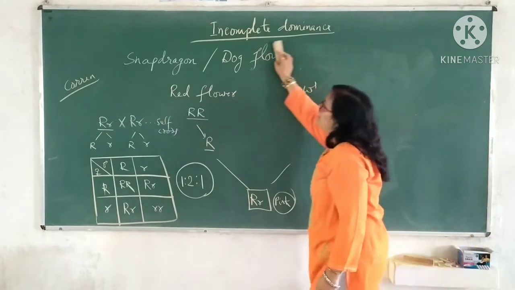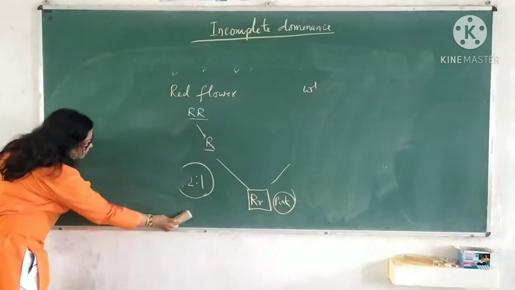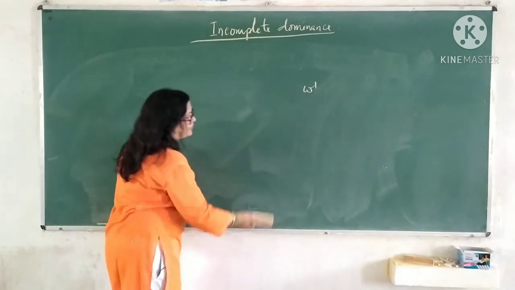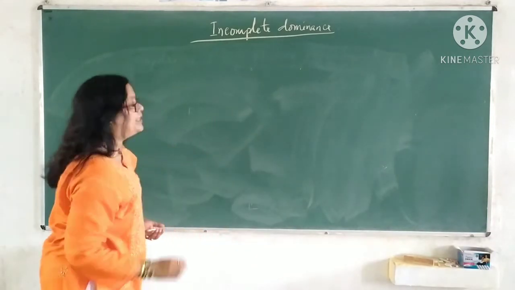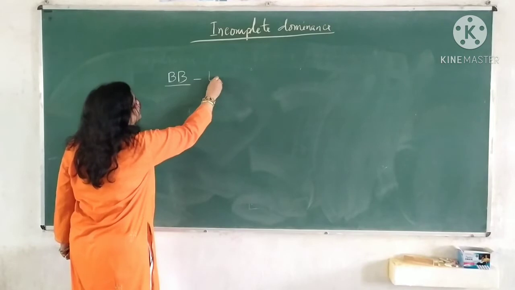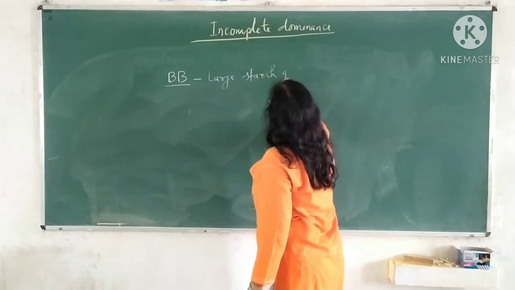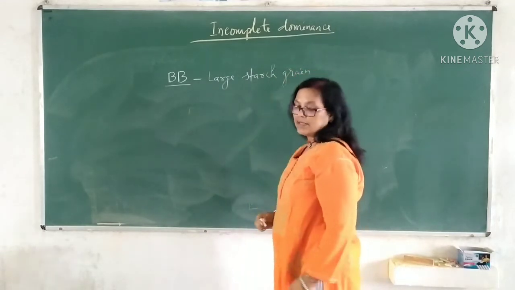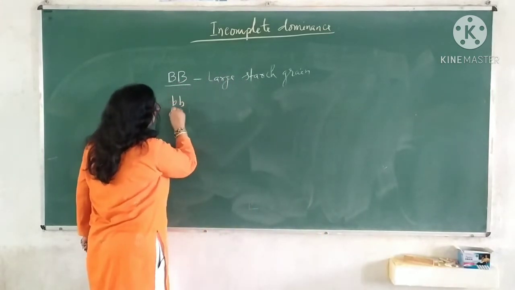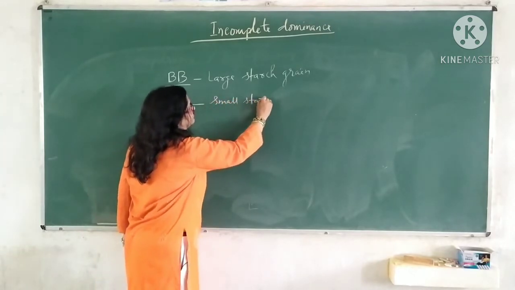Let us see one more example of incomplete dominance, that is the example of wheat. There is a variety of wheat which produces large starch grains, whereas its recessive plant produces very small starch grains.